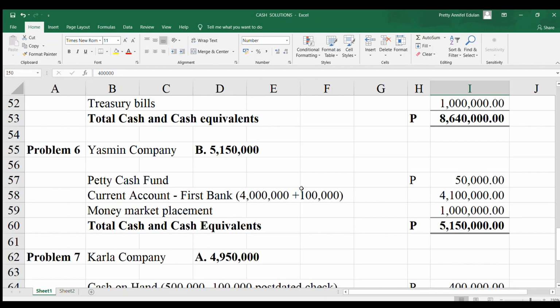Money market placement, third bank. So, in the absence of any specific term, so walay maturity date, so money market placement is considered as short term, which is an investment of 3 months or less. So, as what I have stated in the previous problem, so, short term na siya, 3 months or less, not indicated sa iyang term. So, money market will be considered as cash and cash equivalent. So, that should be included.